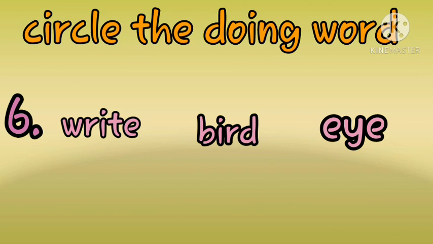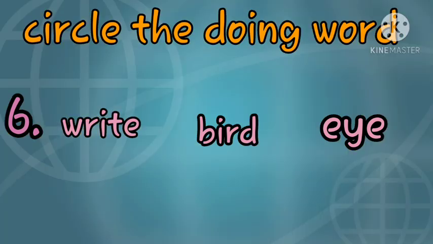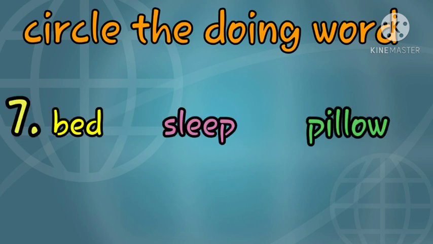So, here I have again a new set of words. The first one is write. It means lekha. The second one is bird, B-I-R-D. Bird means pakhi. And the third one is eye, E-Y-E. That means chokh. So you know which one is the doing word. So please circle it.